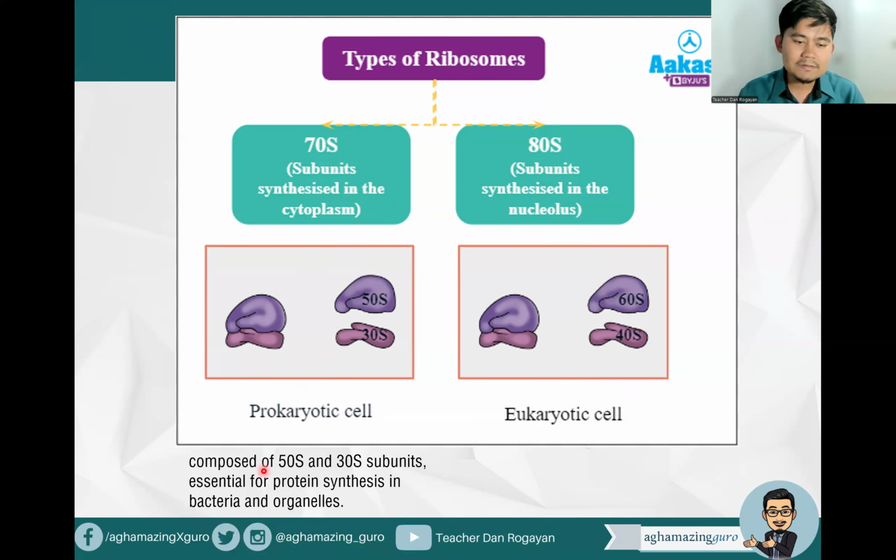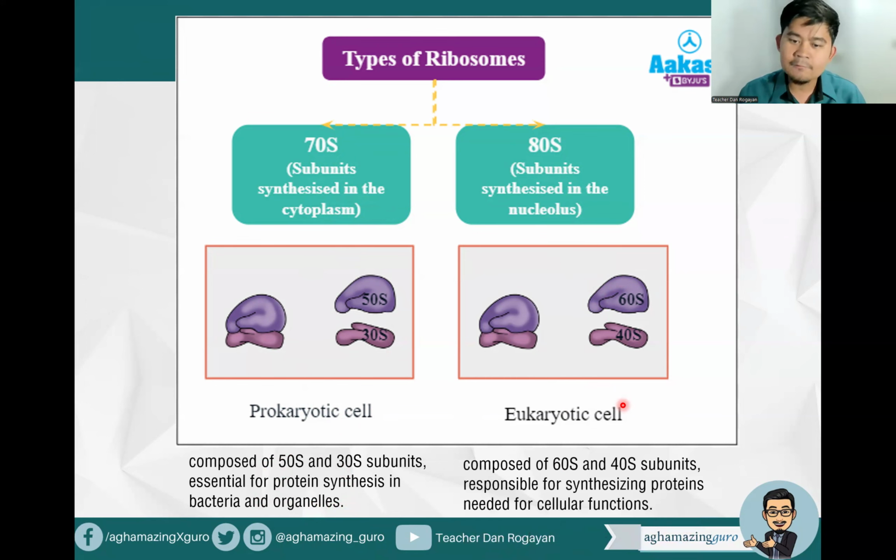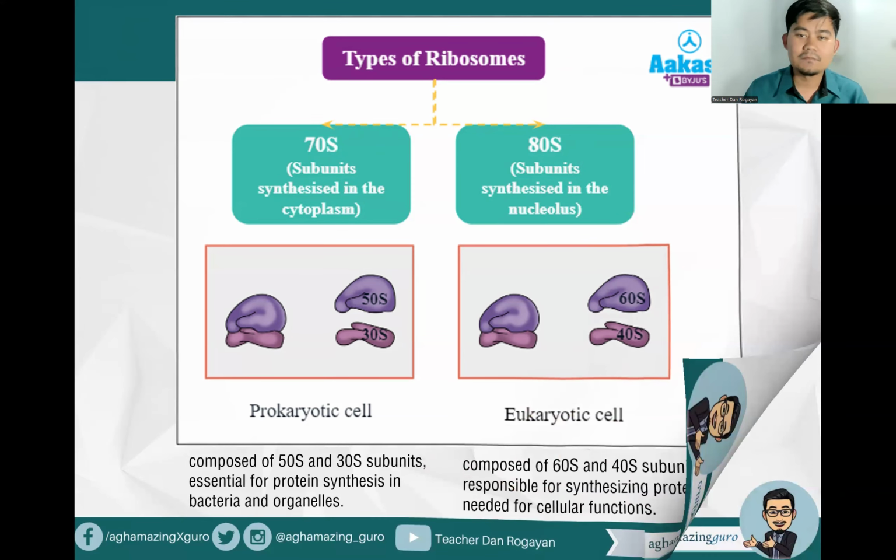So the 70S is composed of 50S and 30S subunits, essential for protein synthesis in bacteria and organelles, since prokaryotic bacterial cell. While 80S is composed of 60S and 40S subunits, responsible for synthesizing proteins needed for cellular functions. So the 70S and the 80S. So eukaryotic cell has 80S ribosomes.